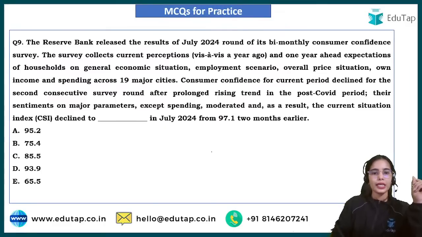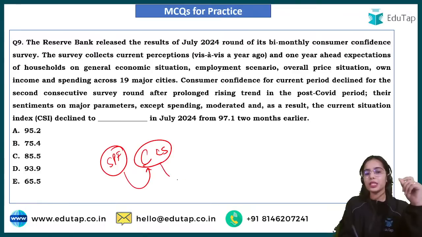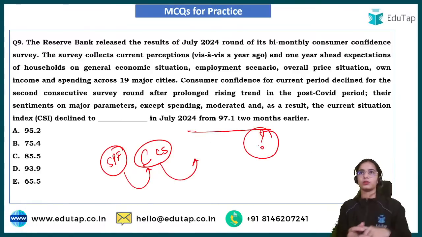Okay. Now the next question, try to answer this question. Along with the survey of professional forecasters, there is a consumer confidence survey that has also happened. So as per the consumer confidence survey, what is the data point now? Okay.